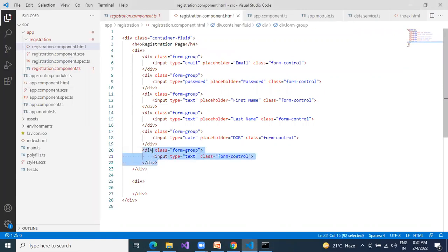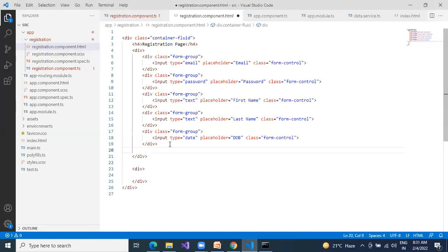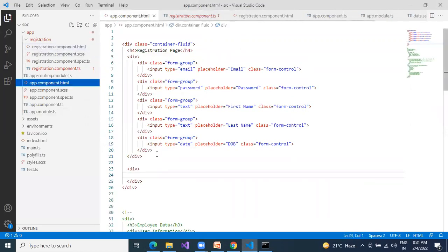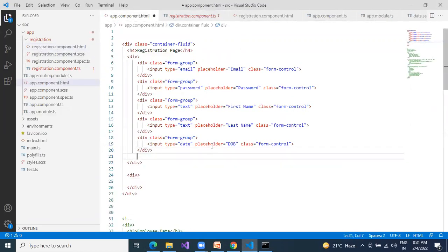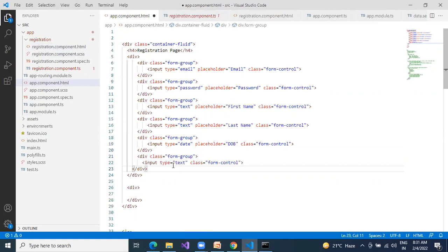Okay, fine. So actually, we have changed the registration component HTML file. Okay, that's good. I'm in the registration component HTML file, and I need to go to the app.component HTML file. I need to write it here. Correct. Okay, I am in the app component HTML file.